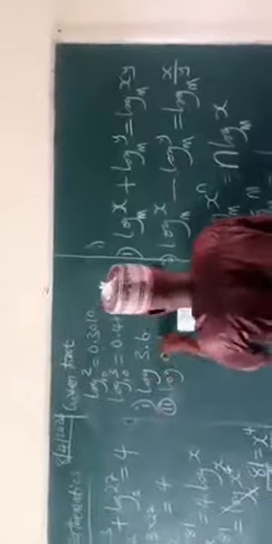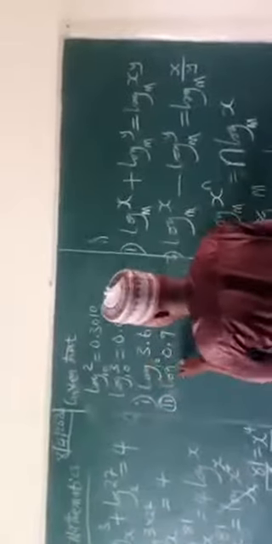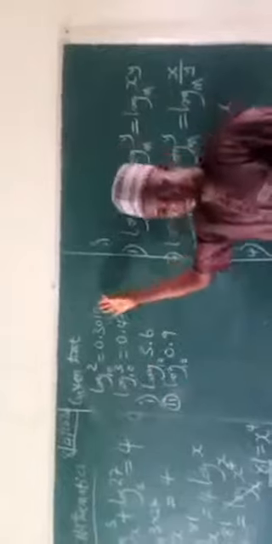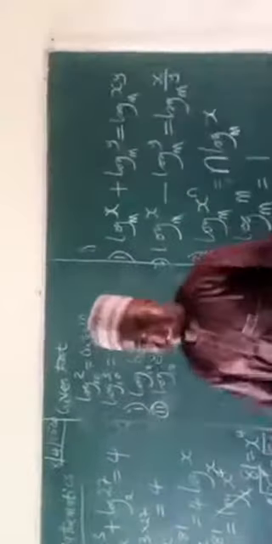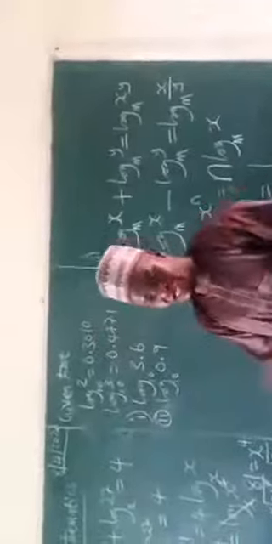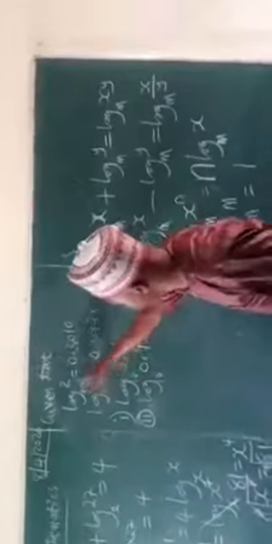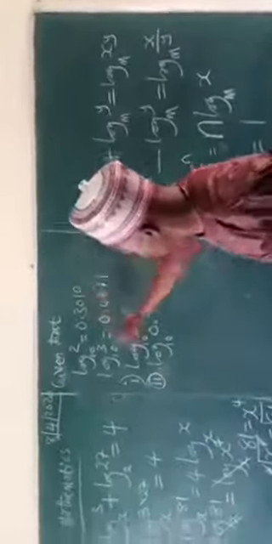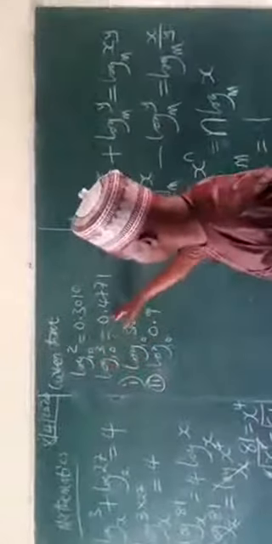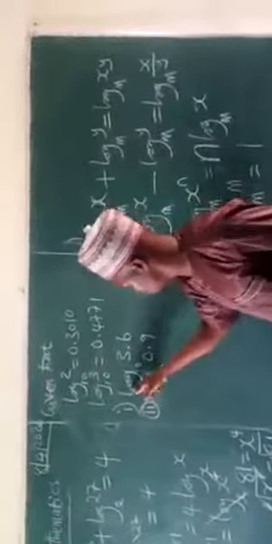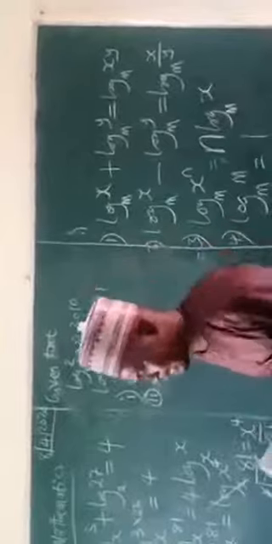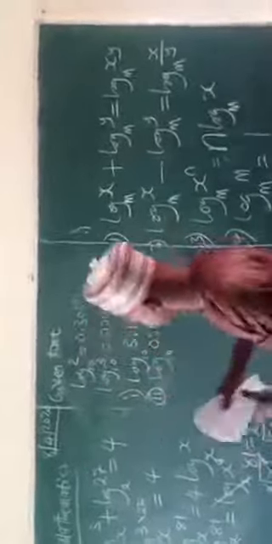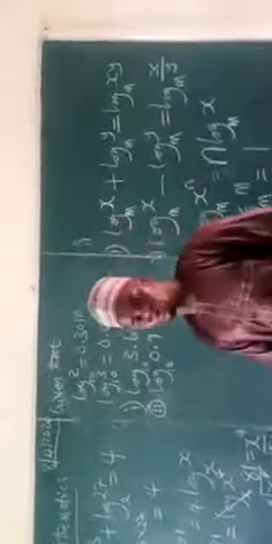So you see, now this one is different from the initial ones we started with. They may look different, but the idea is still the same. You are going to use the same idea in solving this. This one says log 2 base 10 is 0.3010. Log 3 base 10 is equal to 0.4771. Now this is log of 3.6. Now somebody will be asking, why is it that this is 3.6? What you're going to do is use the rudiment of your fractions and decimal numbers.